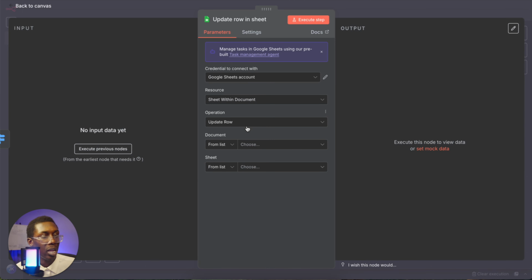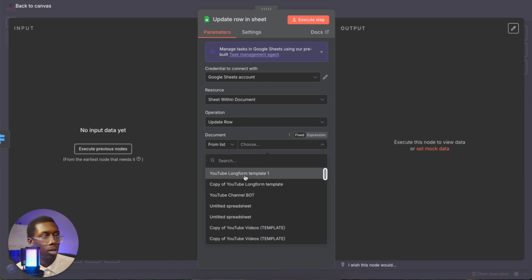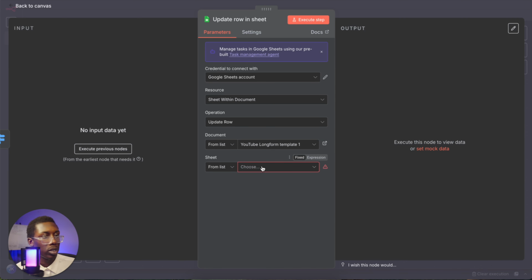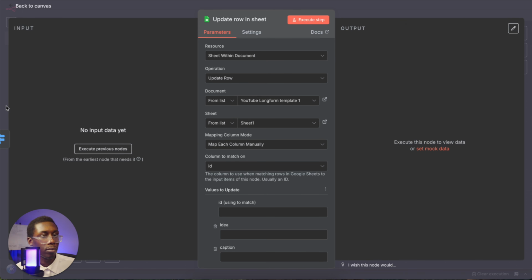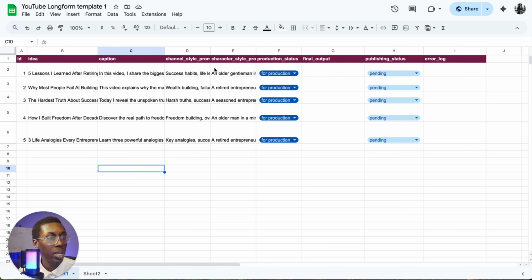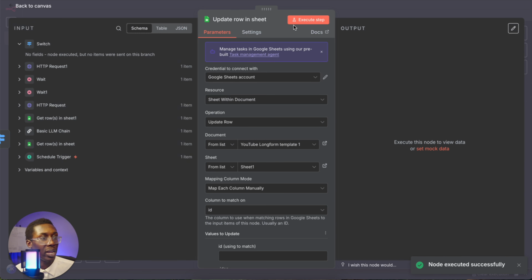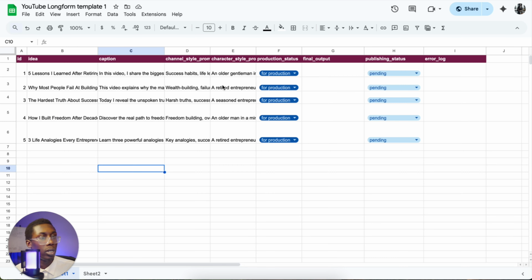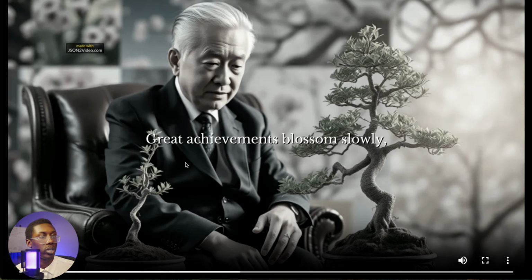So everything stays the same except the operation now is update row. And then long form YouTube template is the same, sheet 1. So yes, in sheet 1, this is the production status, and this will be the final output where the URL link goes. So at this point, where we would execute this step, the video would completely generate, then it would upload to this Google Sheet right here, and the output would be a video link, which was what this was right here.